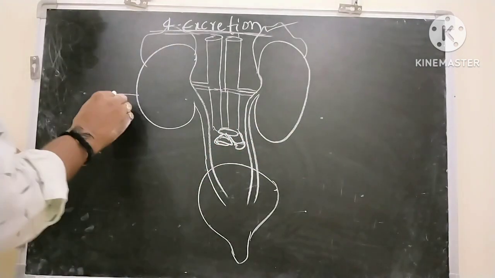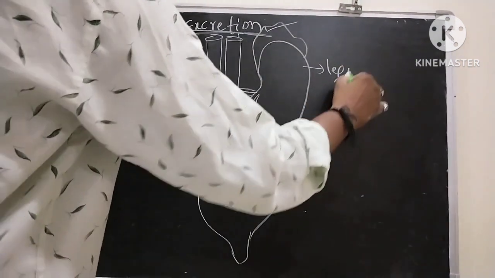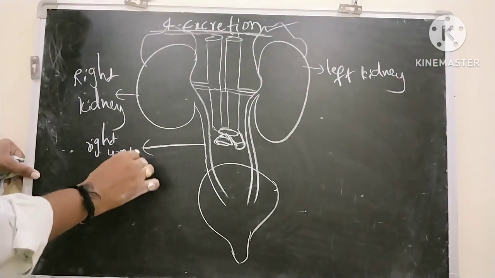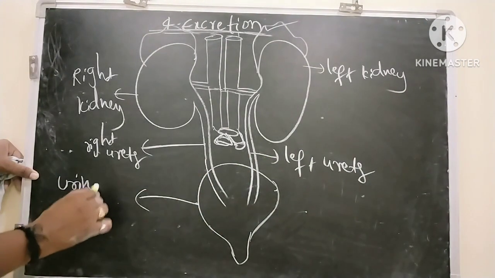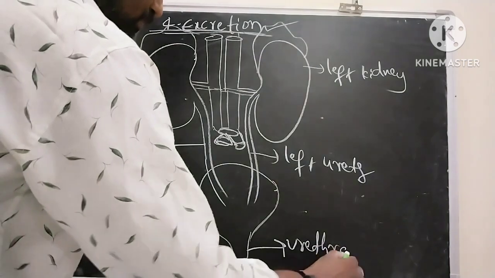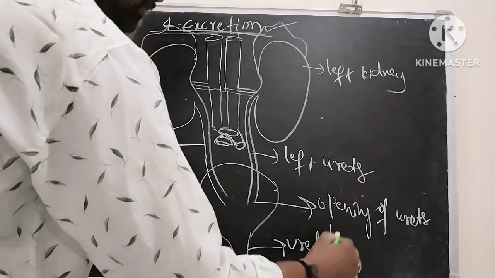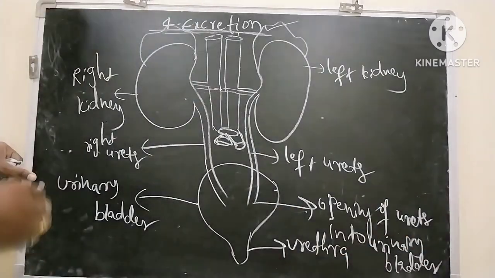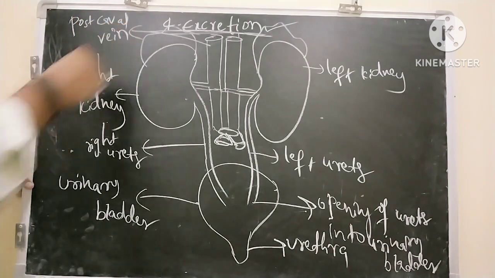See, this is the right kidney, this is the left kidney, this is the right ureter, left ureter, urinary bladder, urethra, opening of ureter into urinary bladder.